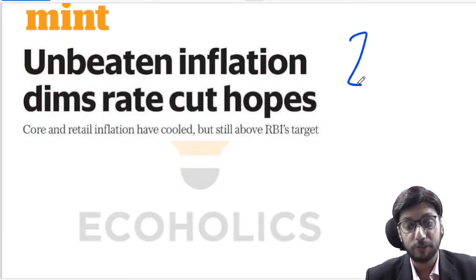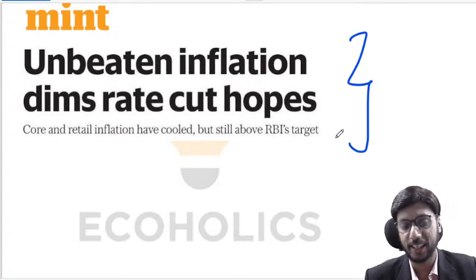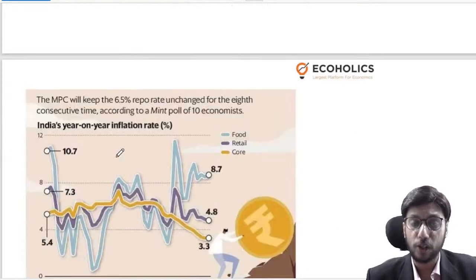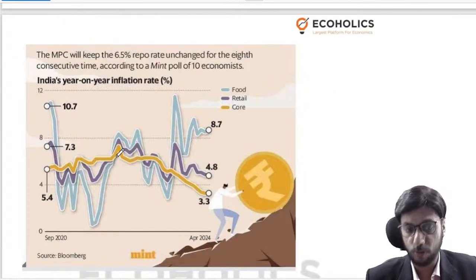The third article gives you a very clear sense of what is happening so far as inflation in India is concerned, right? So in this article, I'll be talking deeply based on data about what is happening in inflation, right? You don't need to completely rote learn or memorize all the data points, but you need to have a fair sense of where we are coming from and where we are headed, right?